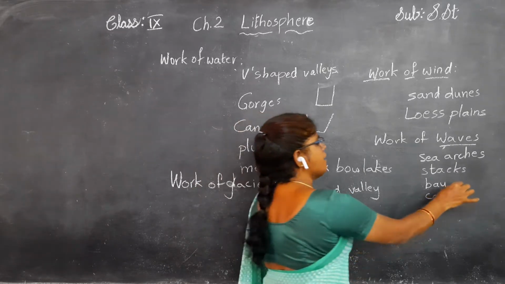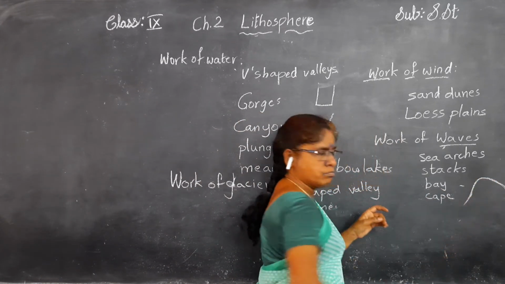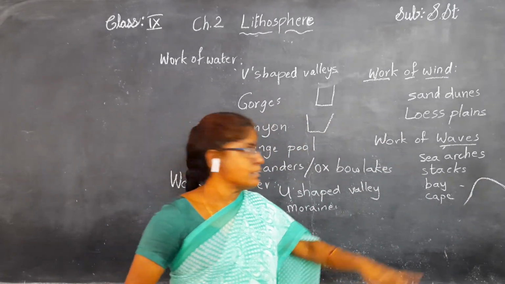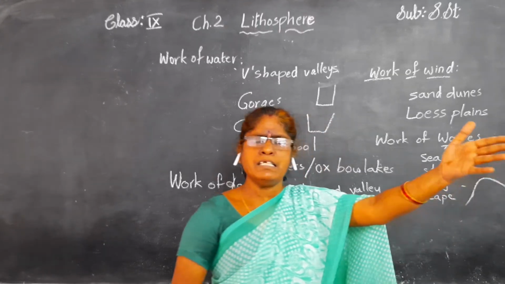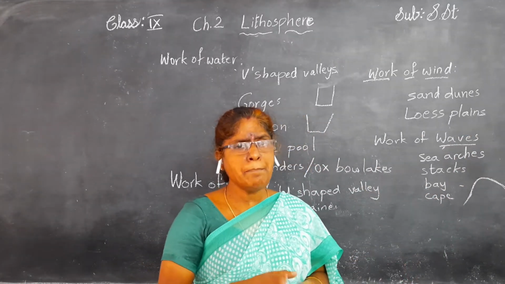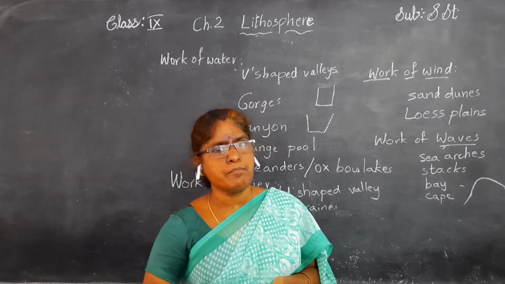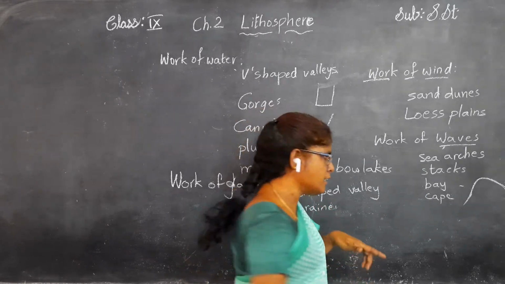A bay is a wide mouth in the shape of this in the sea. One example is our Bay of Bengal. A cape is a cutting of land into the sea. That is Cape Comorin in our India, that is Kanyakumari.